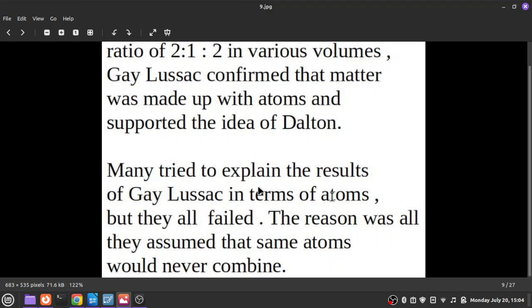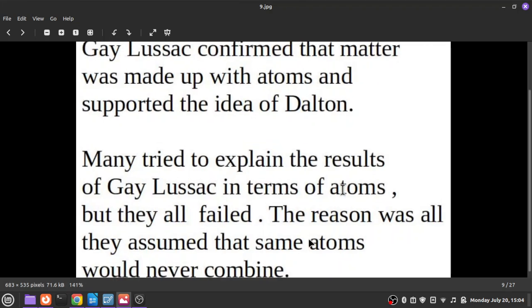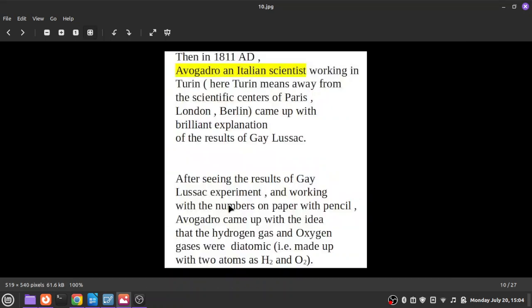Many tried to explain the results of Gay Lussac, and they all failed. The reason was that they all assumed that the same atoms would never combine. Many chemists of that time failed to explain Gay Lussac's results because many assumed that the same kind of atoms will never combine. By that wrong assumption, they could not explain the results of Gay Lussac.